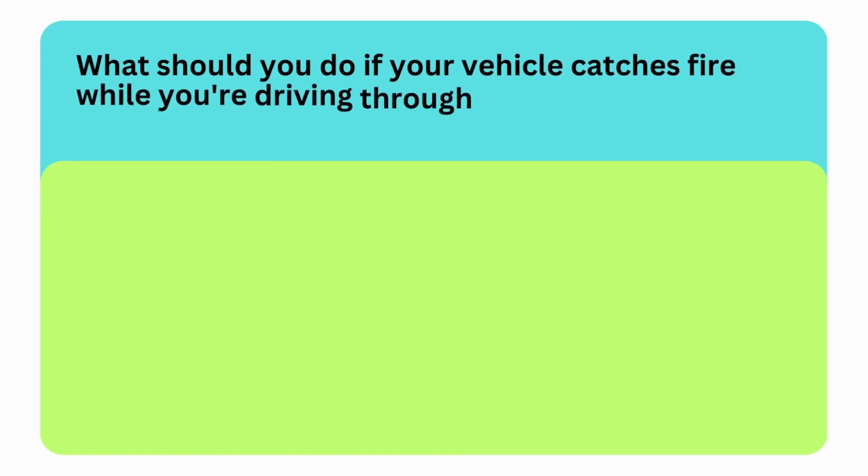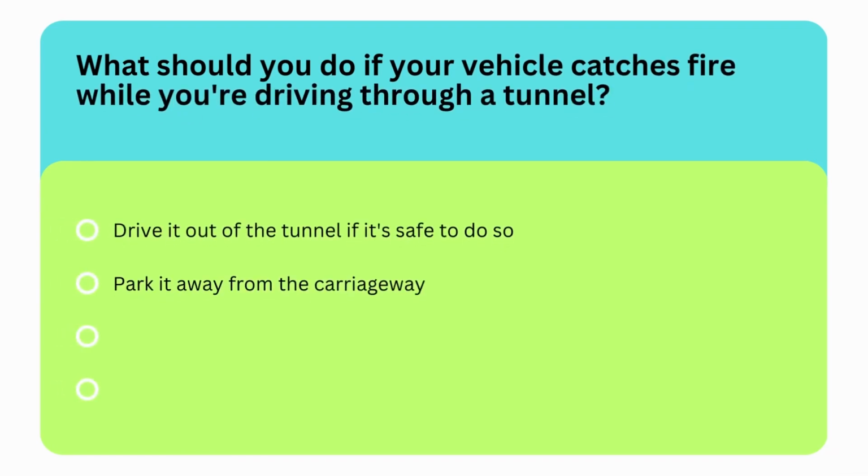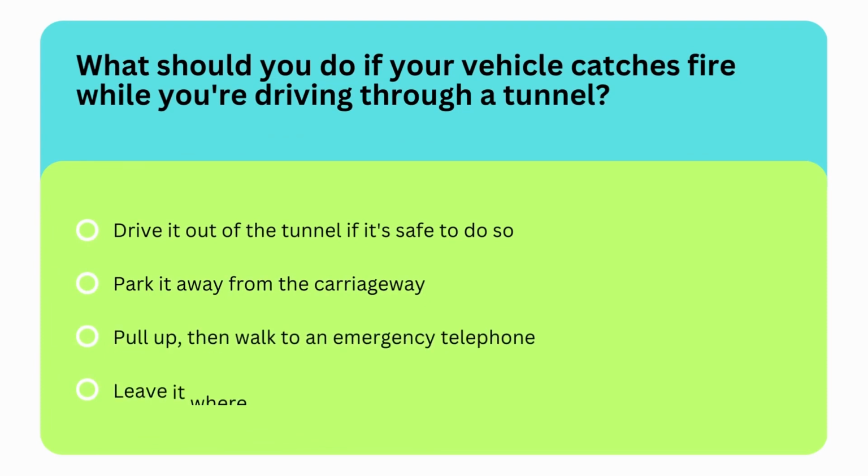Next question is, what should you do if your vehicle catches fire while you're driving through a tunnel? Options are, drive it out of the tunnel if it's safe to do so, park it away from the carriageway, pull up, then walk to an emergency telephone, or leave it where it is with the engine running. So the correct option is first option. You should drive it out of the tunnel if it is safe to do so.